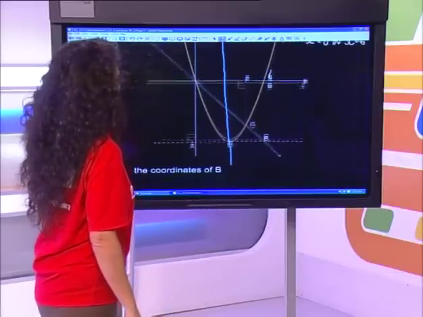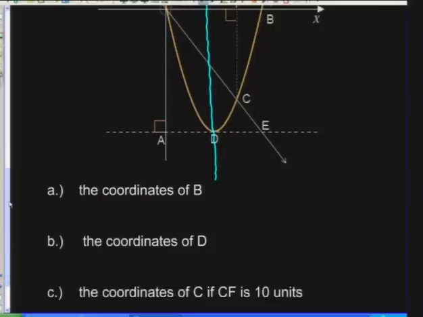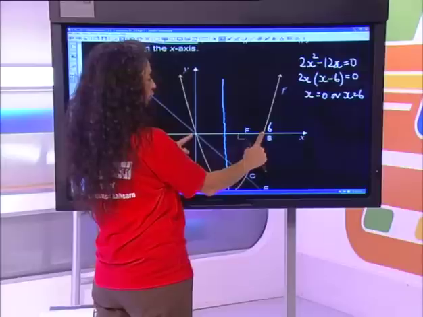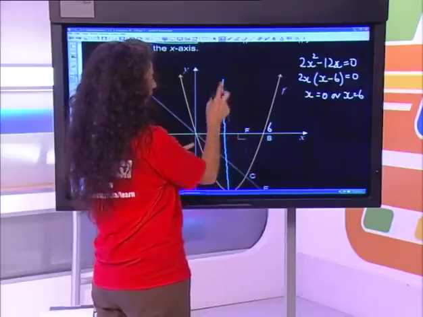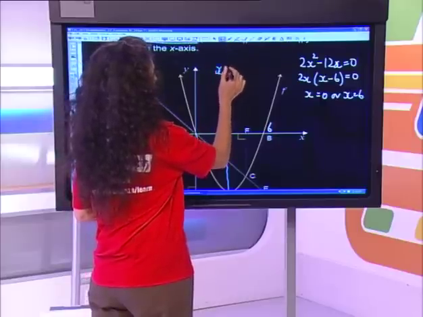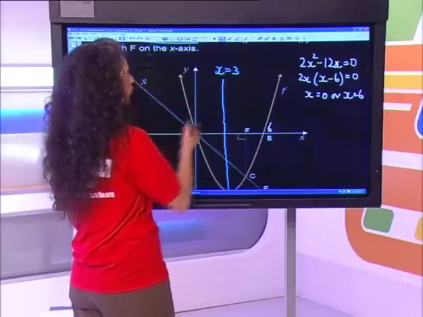Right, then we have the coordinates of D. What is D? We've already said D is the turning point. And how would we find the turning point? Well, we know that the axis of symmetry will bisect the distance between the two x-intercepts. So if that's 6, then we know that we've got 3 on either side. So this axis of symmetry is x equals 3. So that's one way of working out the turning point.